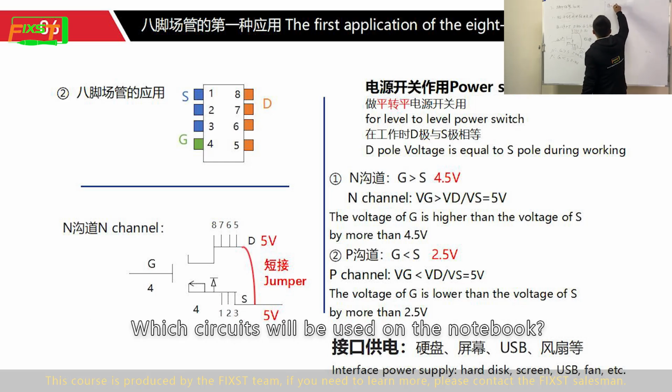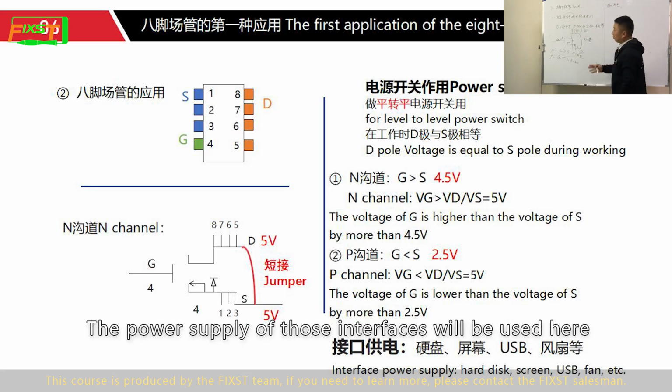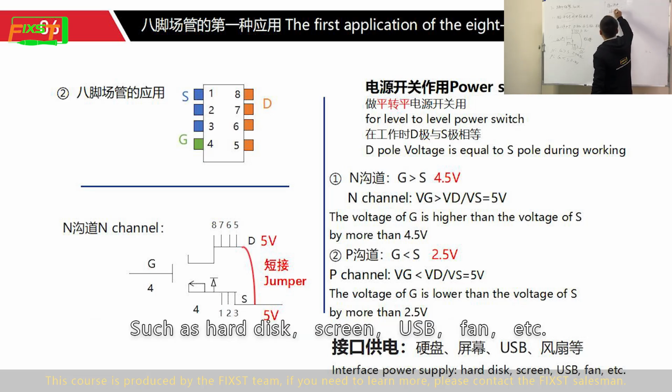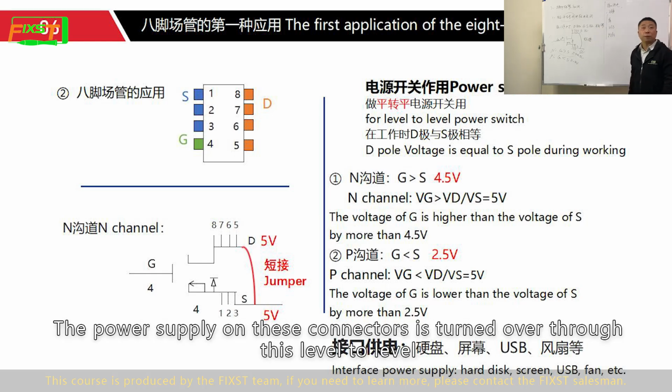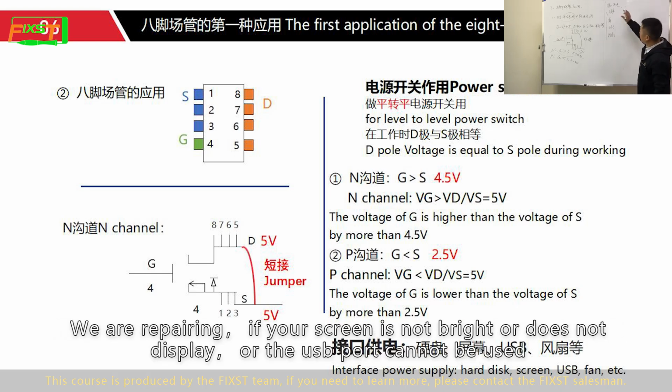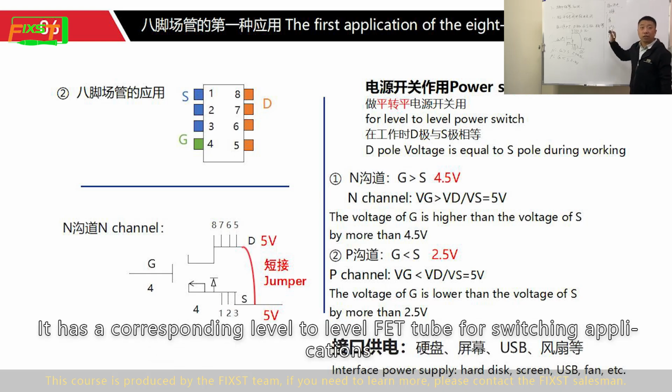Which circuits will be used on the notebook? The power supply of those interfaces will be used here, such as hard disk, screen, USB, fan, etc. The power supply on this connector is switched through this level to level. If your screen is not bright or does not display, or the USB port cannot be used, it has a corresponding level to level FET for switching application.